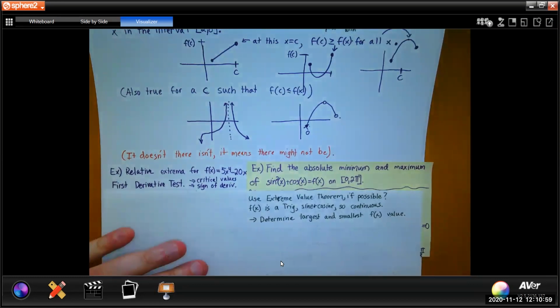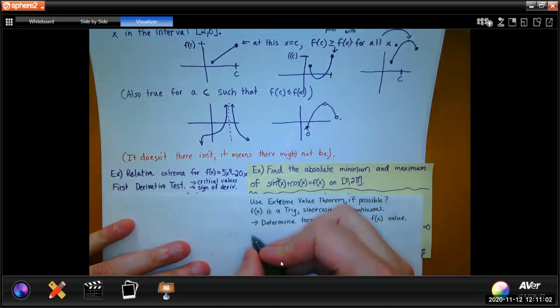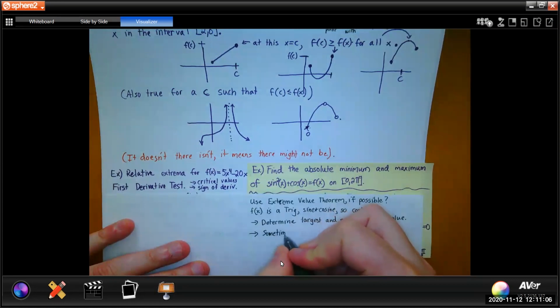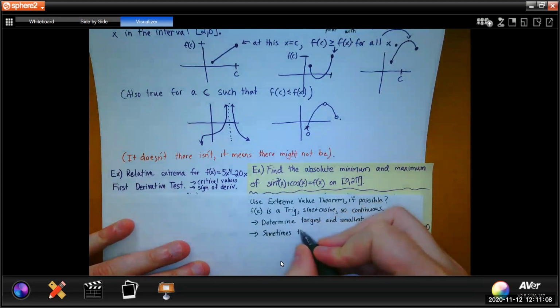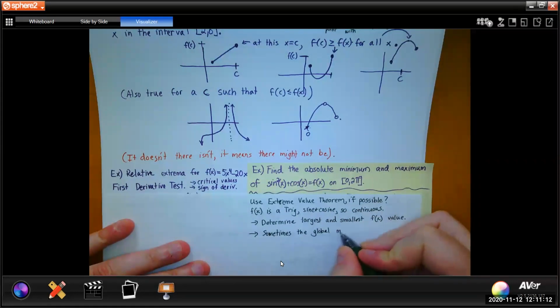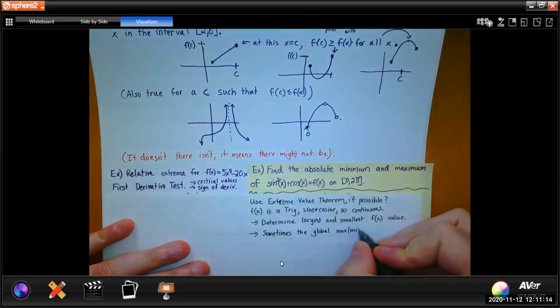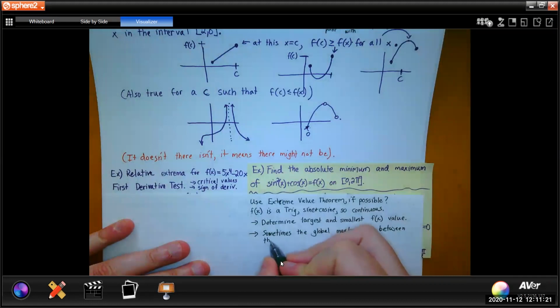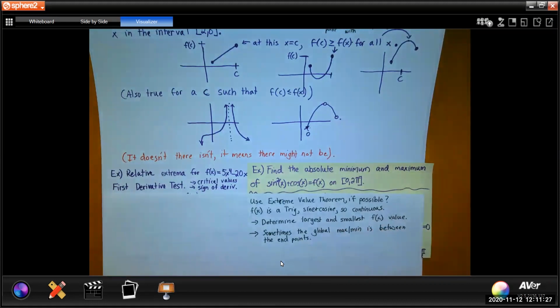And one of the things you may have noticed is that sometimes the highest or lowest point is between the endpoints. Sometimes it is the endpoints, but other times it's between the endpoints.